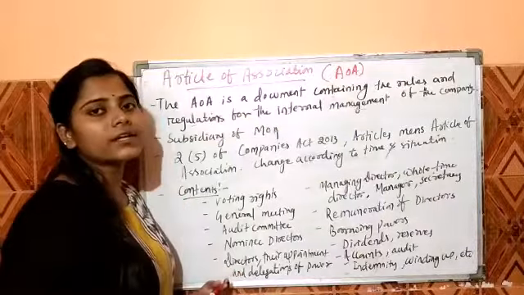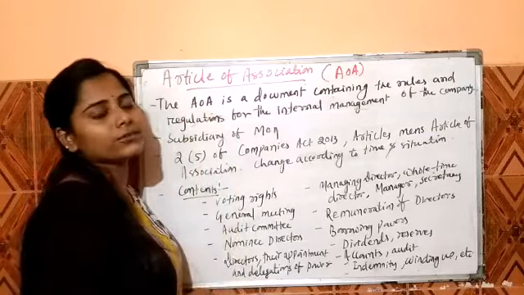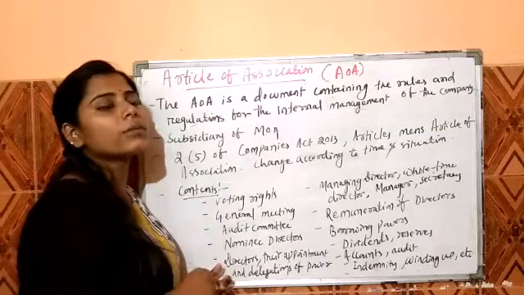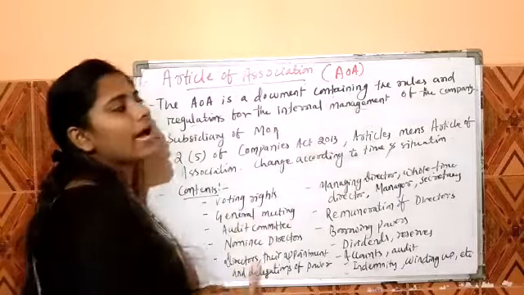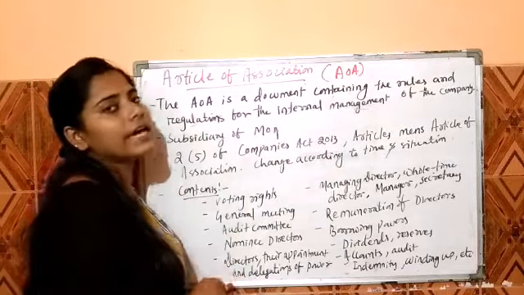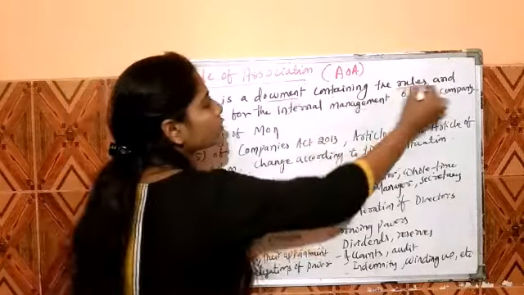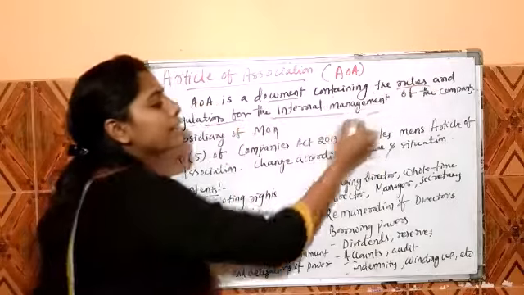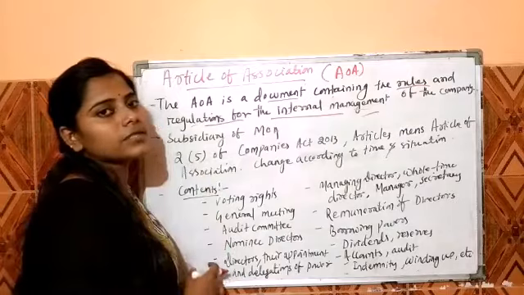The next document required in the formation of the company is the Articles of Association. This is just like the Memorandum of Association. This is also a document, and in short form it is AOA. The Articles of Association is a document which contains the rules and regulations for internal management, to manage the internal affairs of the company.